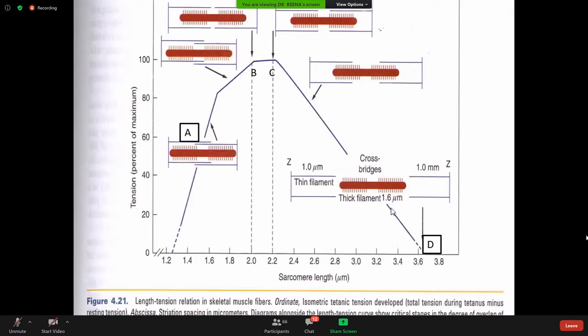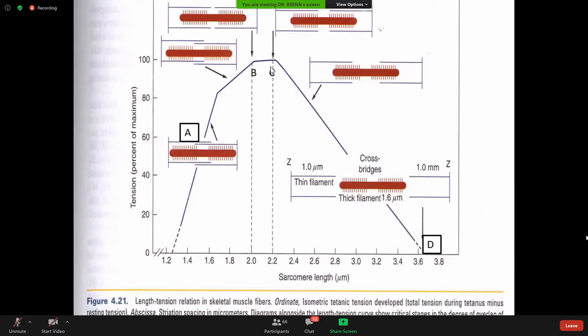And from B and D, the difference is that, look at here, the actin is pulled apart, so no cross bridge is formed. So here the tension developed will be 0. Look at, compare this one. The tension developed will be 0. So as the length of this muscle fiber increases, the length of the myofibril increases, the length of the sarcomere increases, the tension developed will also decrease. This is because a smaller number of cross bridge cycles will be formed.